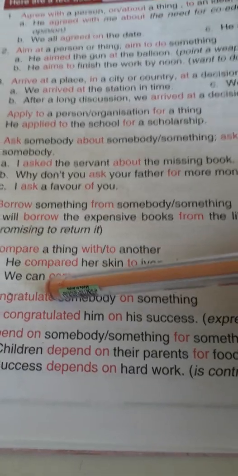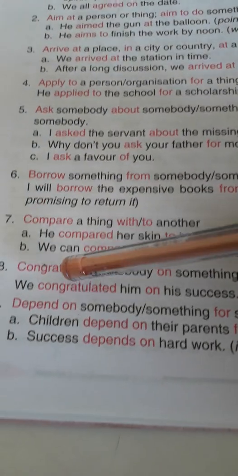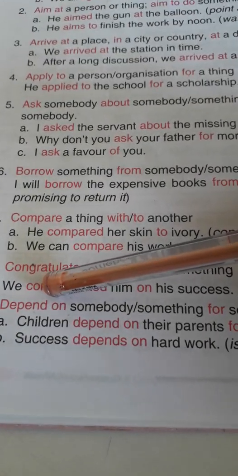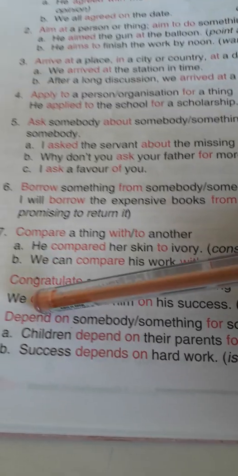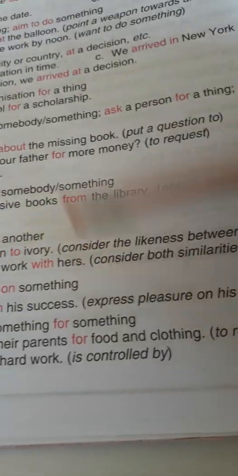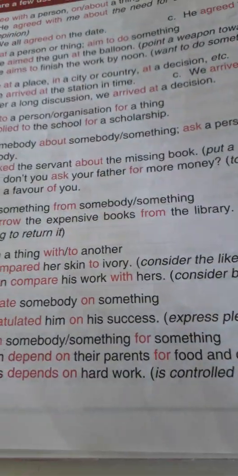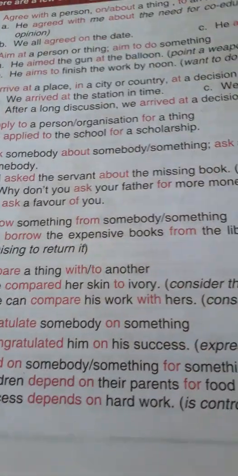Next is congratulate somebody on something. Depend is another verb with which we always use on. Depend on something or somebody and depend for something. So with depend we use on and for as prepositions.